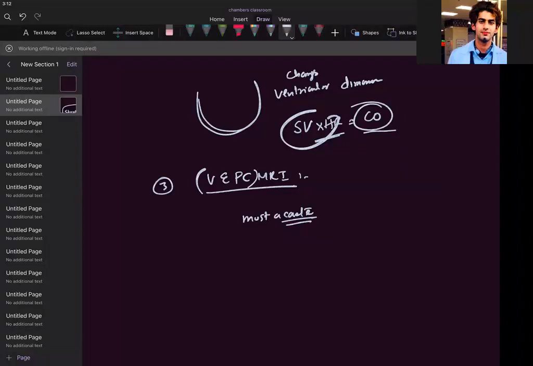Okay. So the most accurate is velocity encoded phase contrast magnetic resonance imaging. It is the most accurate technique for measuring the blood flow in the large vessels.